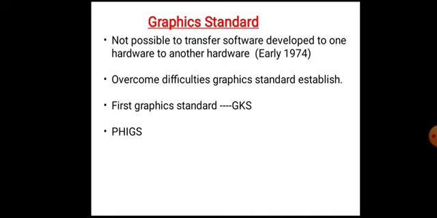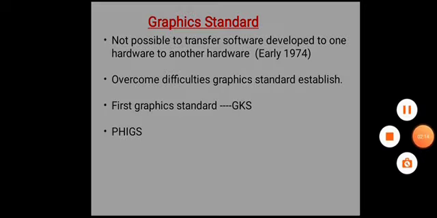The second graphics software standard to be developed and approved by a standards organization was PHIGS, or Programmers Hierarchical Interactive Graphics Standard. PHIGS is an extension of GKS with increased capabilities.